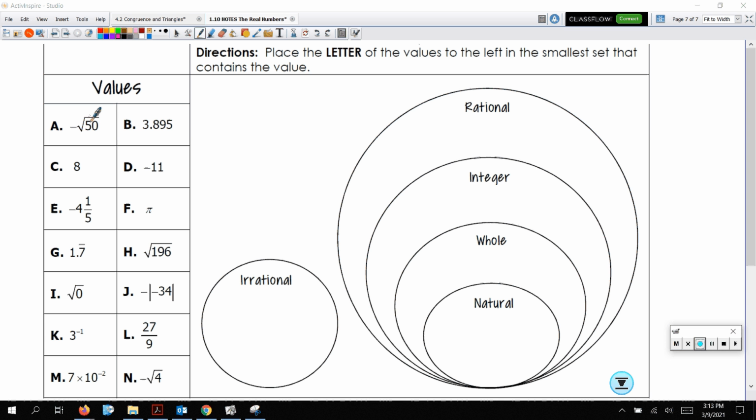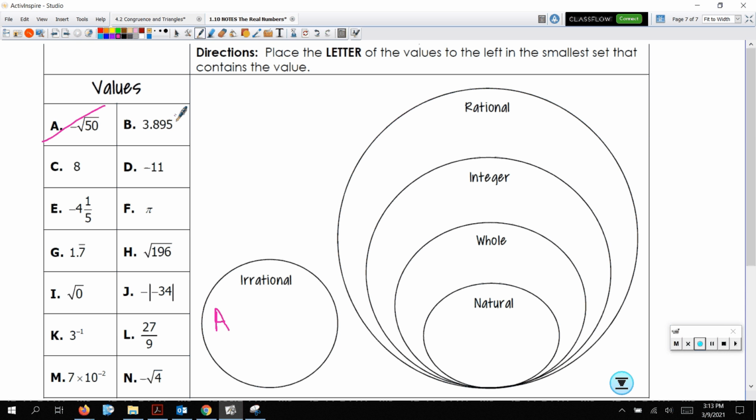I mean, really, look at the number on your calculator. There's no repetition. There's no pattern here. So it is in the smallest set, right? This is the reals, this big square, like the diagram we already filled out. But this number is totally irrational. So A is going to go in here. I'm done with that. All right, next, B, 3.895.